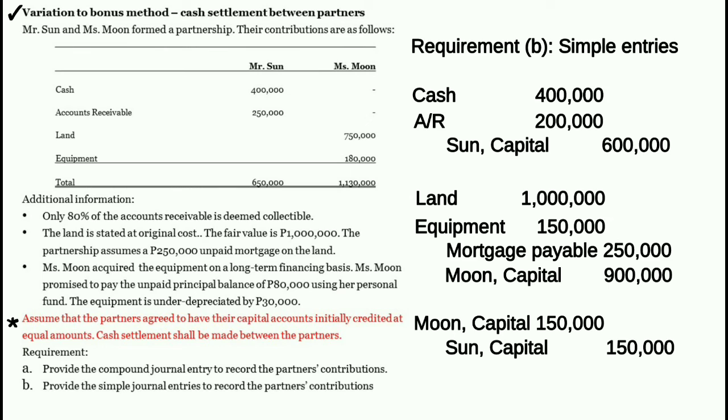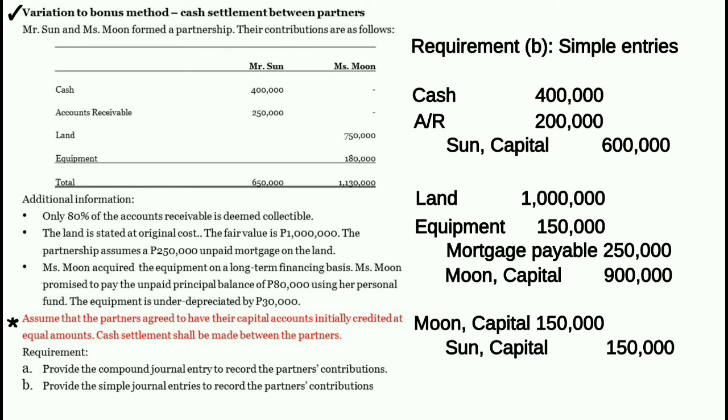Kasi nag-decrease yung capital ni Moon from 900,000 to 750,000 pesos. Bakit natin credit yung Sun capital?